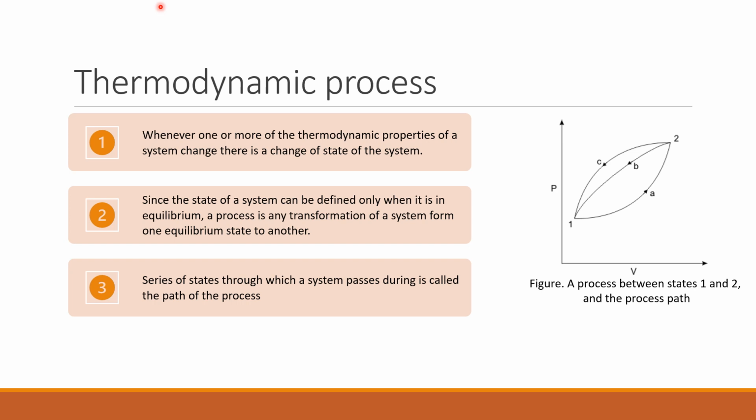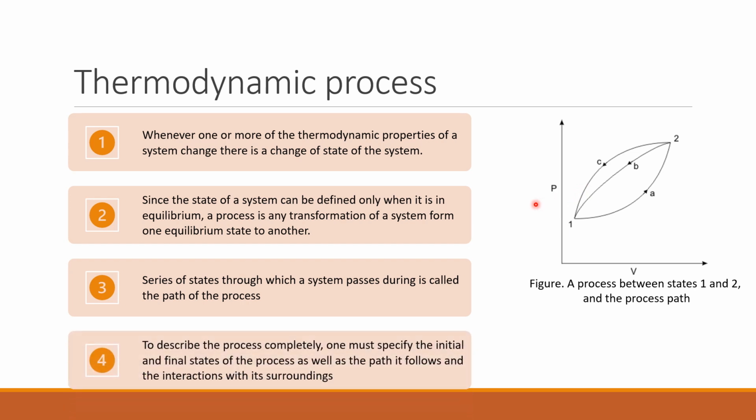Here, the change from state 1 to state 2 can be along path B as well as path C. Hence, to describe a thermodynamic process completely, we must be able to specify the initial state and final state, as well as the path which the system follows to reach the final state from the initial state, whether it is B or C.